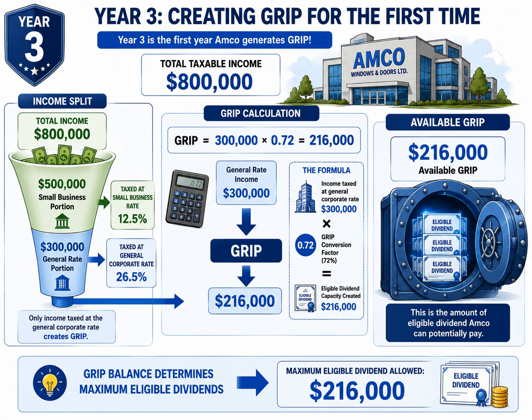Now let's move to the center of the slide. To calculate GRIP, we apply the standard GRIP conversion factor. We take the $300,000 of general rate income and multiply it by 0.72.